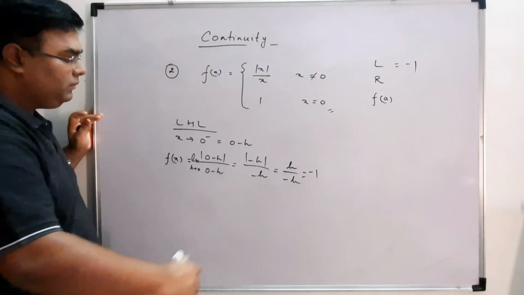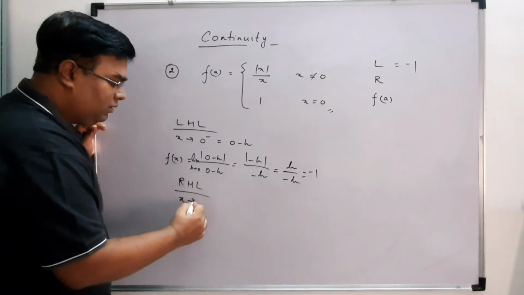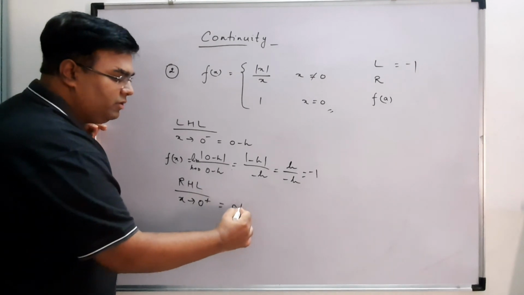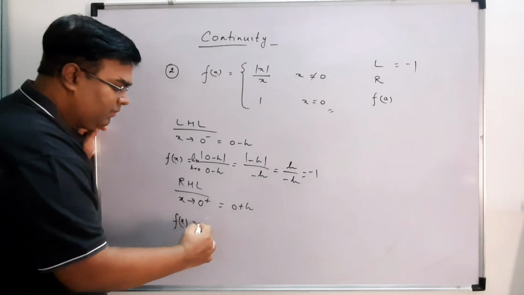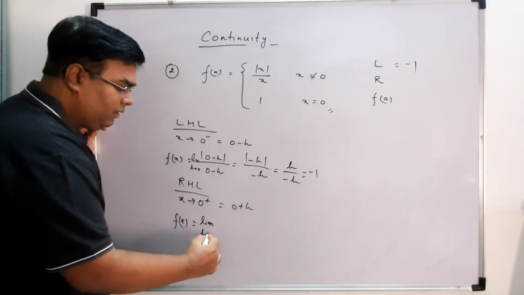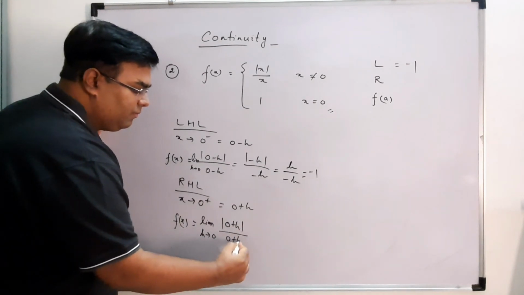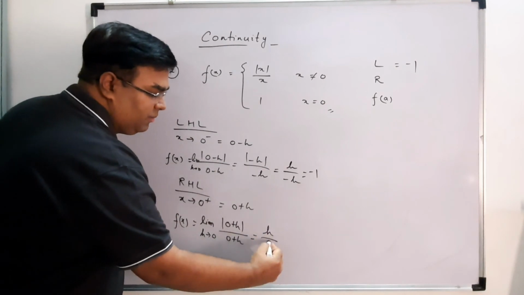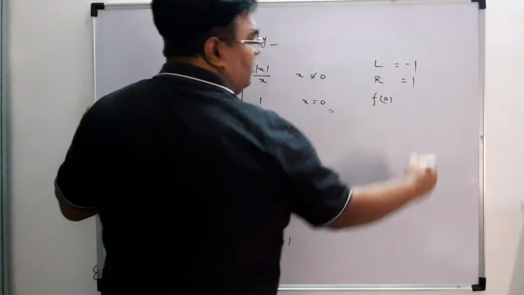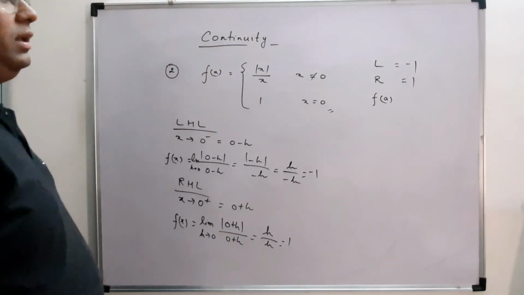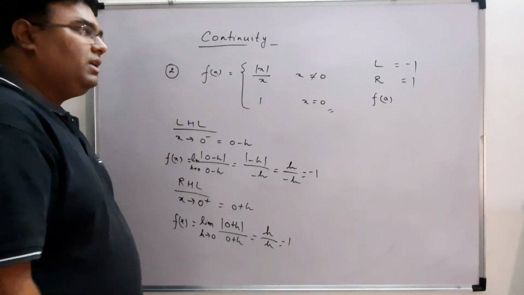Similarly, RHL, x is 0 plus, you can write 0 plus h. Your function will become limit h tends to 0, mod of 0 plus h upon 0 plus h, which is equal to h upon h, which is equal to 1. So RHL is 1. It is clear from here only that my L is not equal to R, so this function is discontinuous.